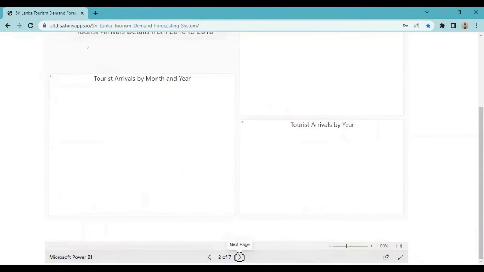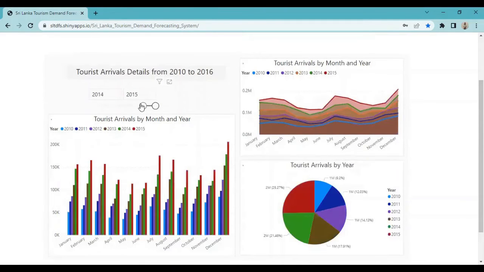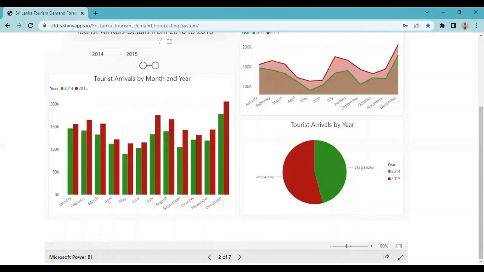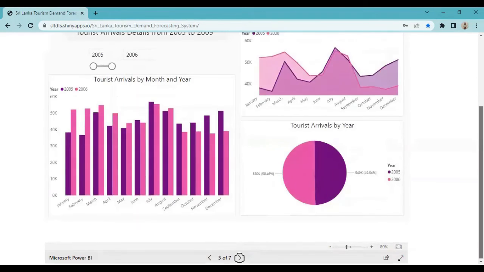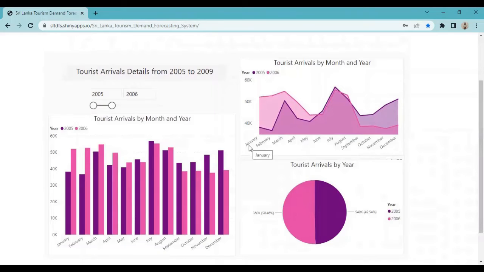In the second page, the user can see the past true user errors details from 2010 to 2016. The user can change these details as well. In the third page, the user can see the past user errors from 2005 to 2009. Here also the user can change the year range and see the past user errors details. Likewise, the user can get the past user errors details up to 1977.